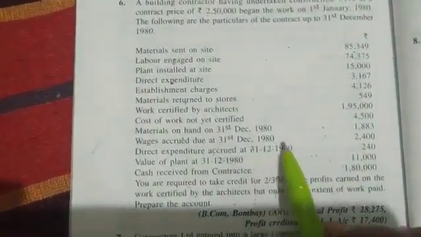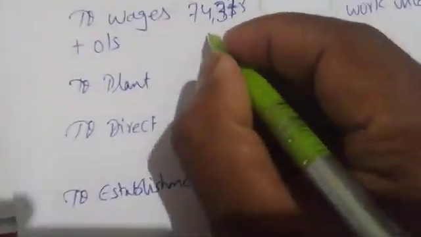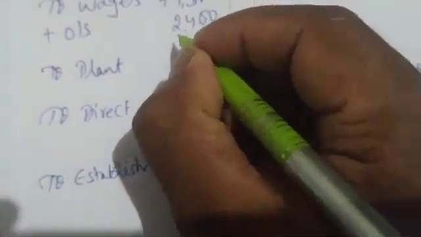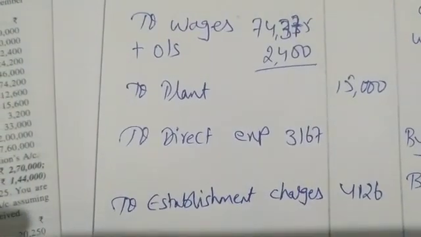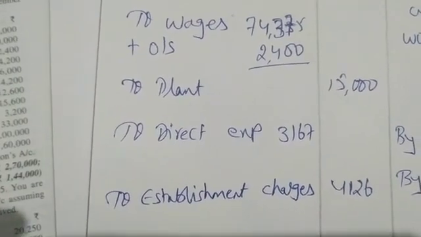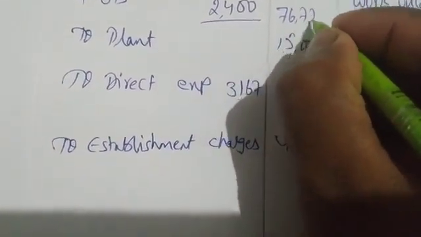Next, wages accrued. To the wages I am adding the outstanding. How much wages accrued on 31st December? 2,400. Let me add this: 74,375 plus 2,400 is 76,775.